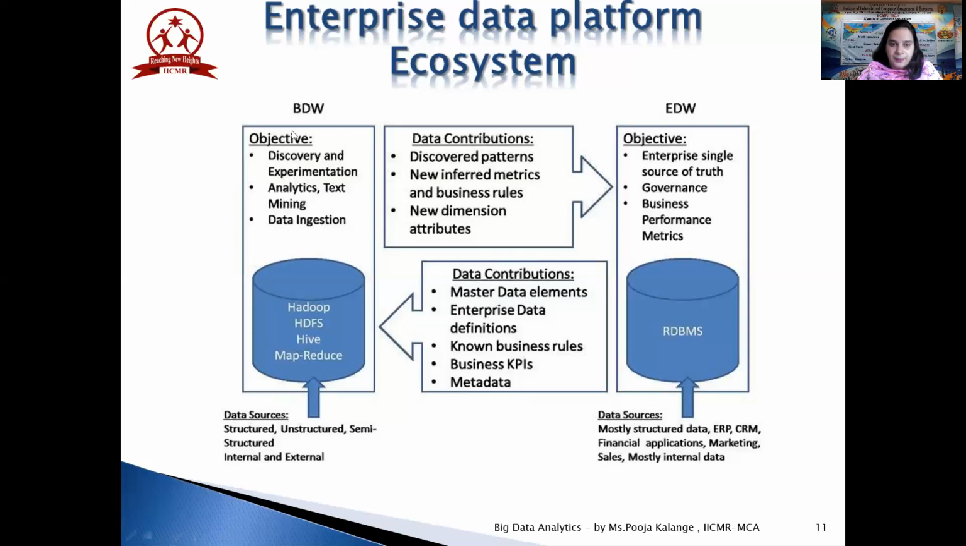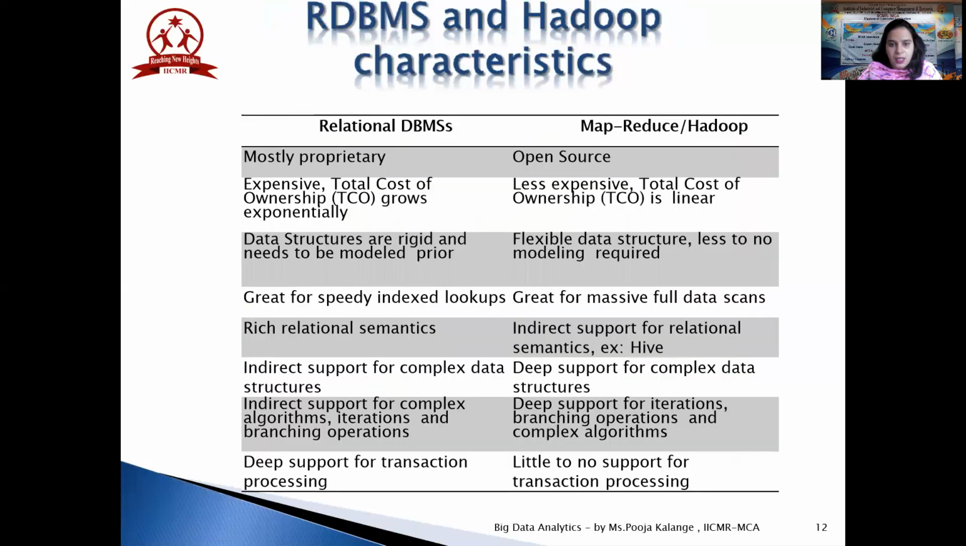So this big data warehouse will eventually contribute some discovered patterns, some new inferred metrics, or some business rules and new dimensional attributes. Therefore, this will be a deep support for iterations, branching operations, complex business algorithms, and transaction processing. Okay, so this was the total of the enterprise data platform ecosystem. Now we will see what is the difference between the RDBMS and the Hadoop characteristics.